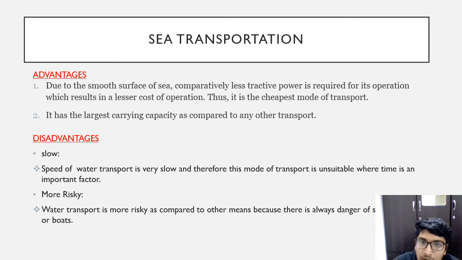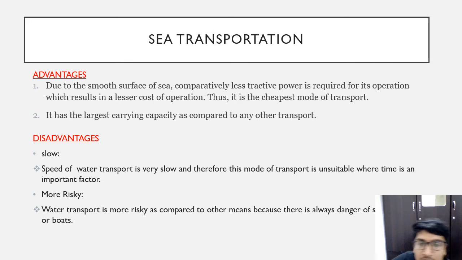The advantages of sea transportation: the surface of the sea is smooth, so the usage of fuel for the ship is low, so it's the cheapest mode of transport. It also has the largest carrying capacity compared to other transport such as air transport and land transport.